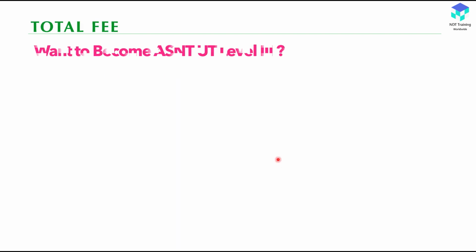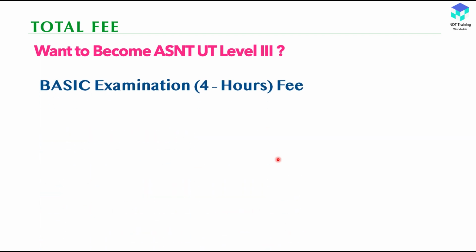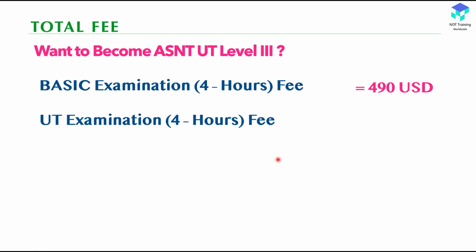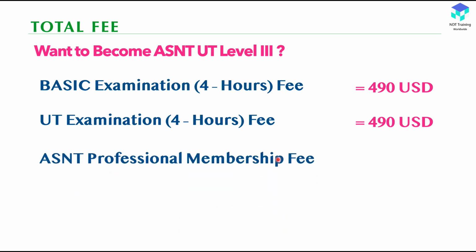Okay, then coming to the total fee. You want to become an ASNT UT Level 3, meaning you want to go for the basic examination plus one method exam such as the UT 4-hour exam. Then what will be the total cost? You can see here, the basic exam, as we just mentioned, is 490 USD, then the UT examination is another 490 USD. Then this one is the ASNT membership fee, meaning you need to take ASNT membership. If you take ASNT professional membership, they will charge $100 US. Previously it was $60, recently they increased it to 100 USD.